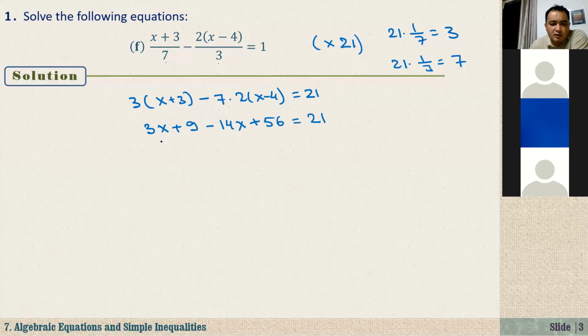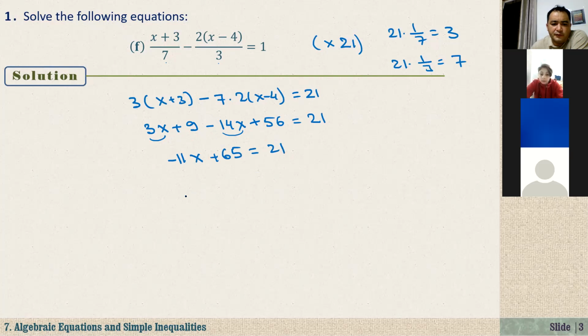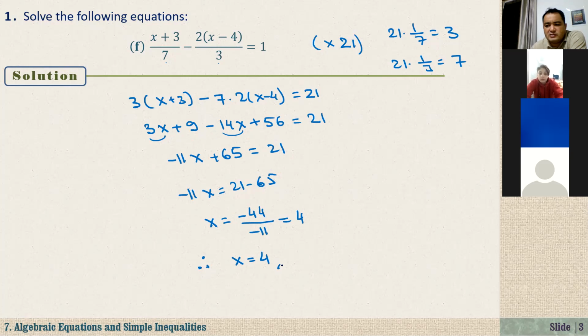Let's collect the like terms. 3x and 14x are like terms. 3x minus 14x is negative 11x. And 9 plus 56 is 65, which is equal to 21. So negative 11x equals 21 minus 65, which is negative 44. Divide both sides by negative 11, and x is equal to 4. The solution of this equation is 4.